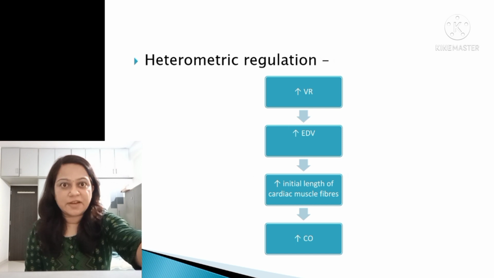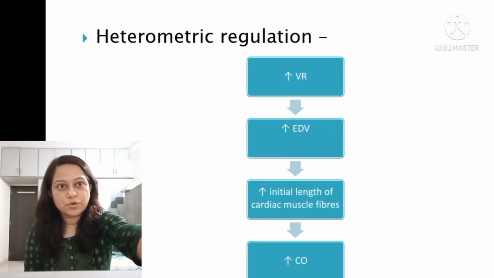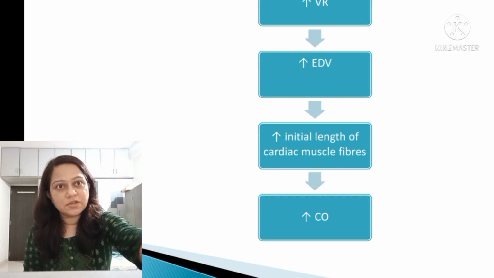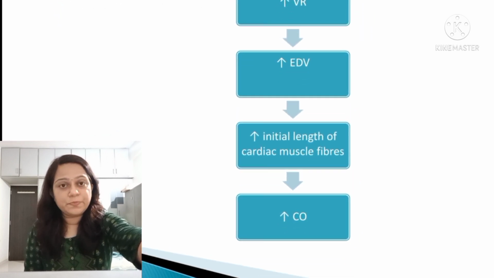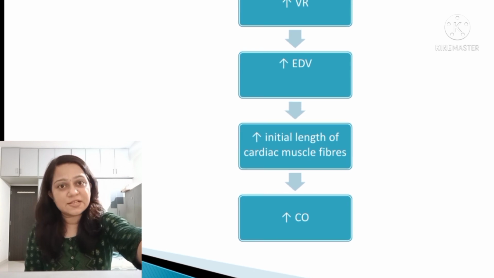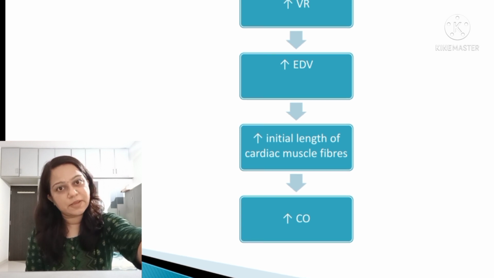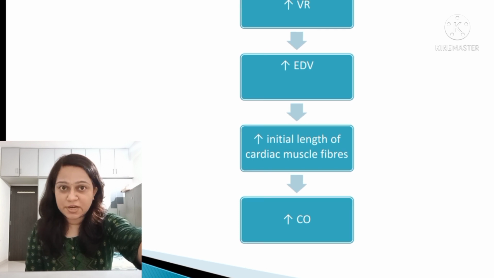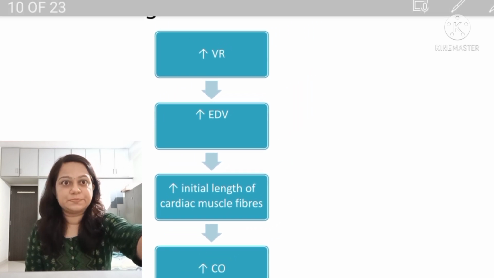Let us go through heterometric regulation first. As I said, it works according to the Frank-Starling law. Whenever the venous return increases, end diastolic volume during the cardiac cycle increases. Increase in the end diastolic volume causes an increase in the initial length of the cardiac muscle fiber, which causes an increase in the myocardial contractility. So it increases the cardiac output.